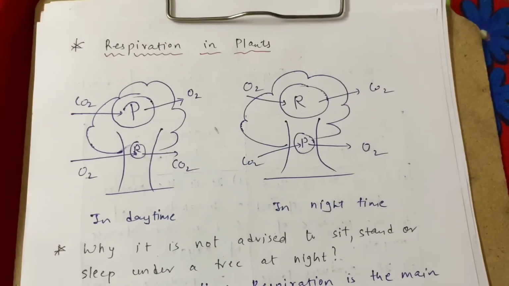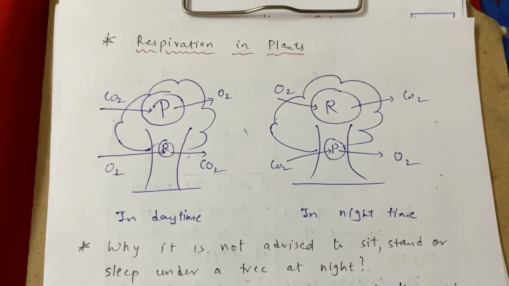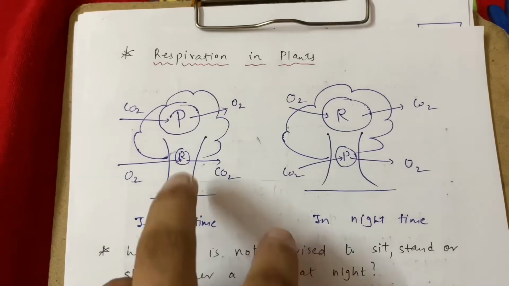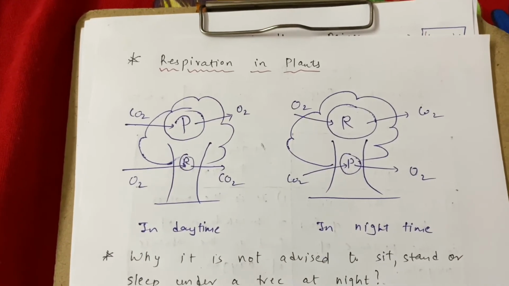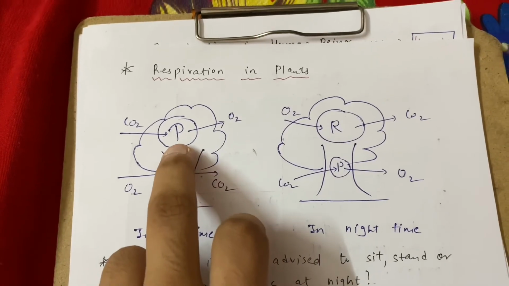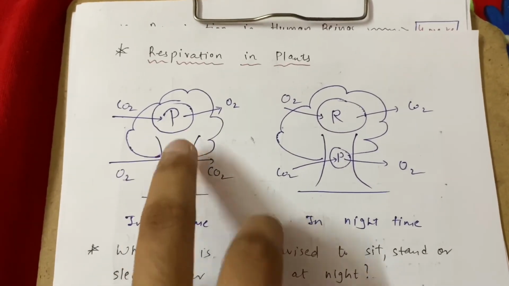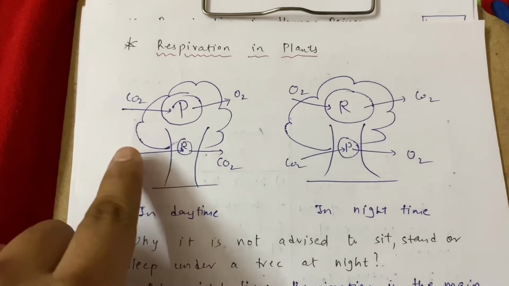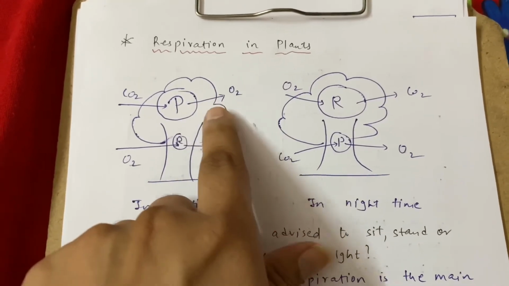Now we are on the next topic, that is respiration in plants. This is again a question that can be asked in 2 marks or 3 marks. So first of all, for respiration in plants, I need to tell that in plants there are 2 processes. One is photosynthesis, which stands for P, and the other one is respiration. Now you need to remember, photosynthesis is a process in which you take carbon dioxide while you give oxygen as a byproduct, correct?